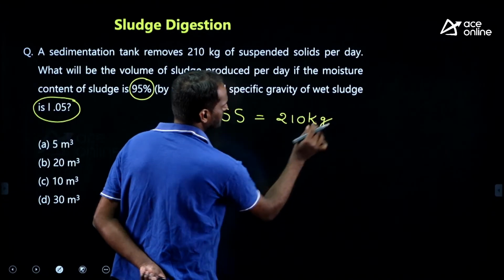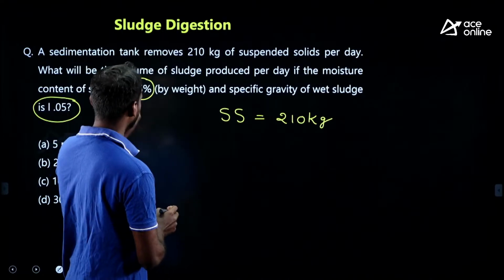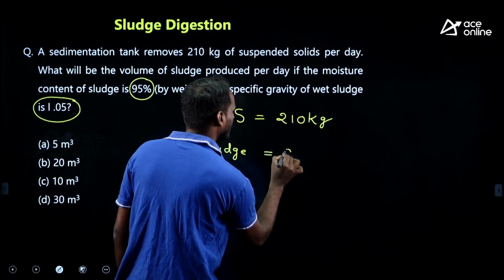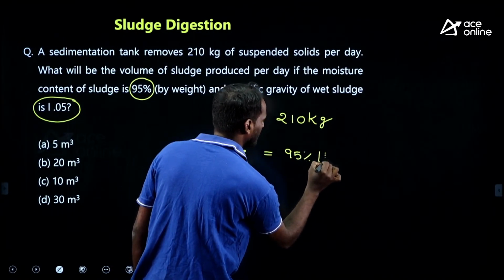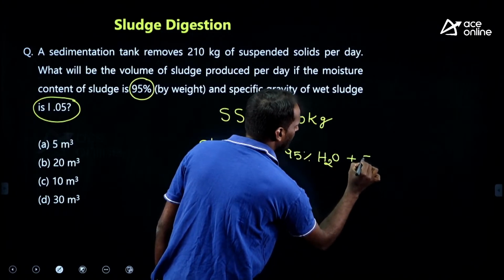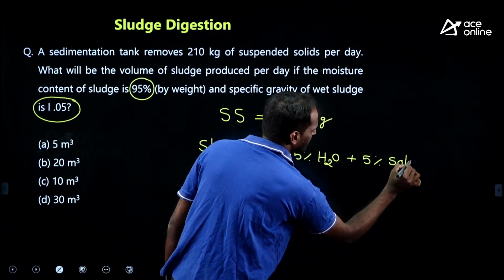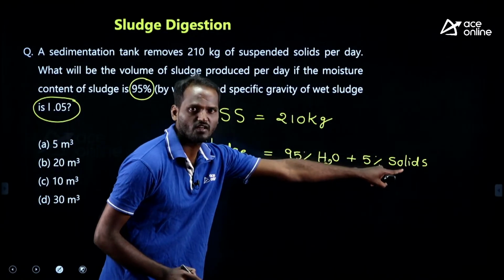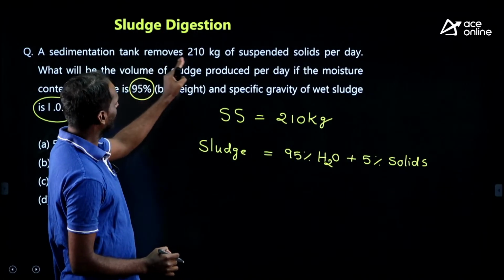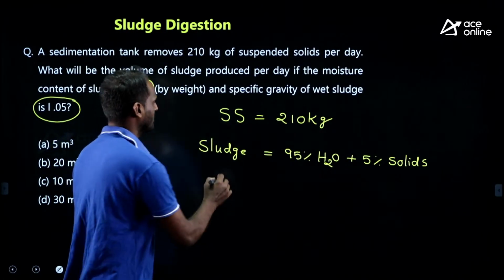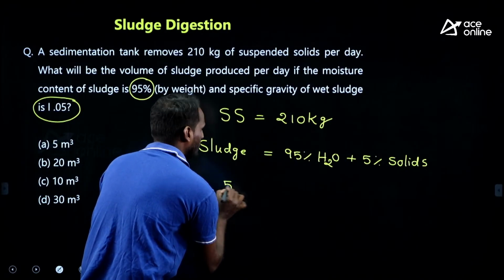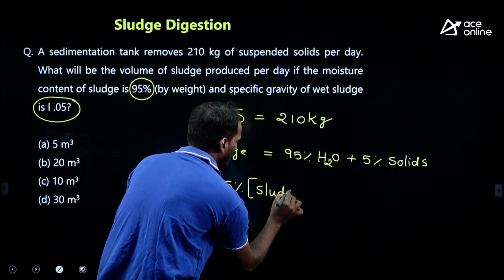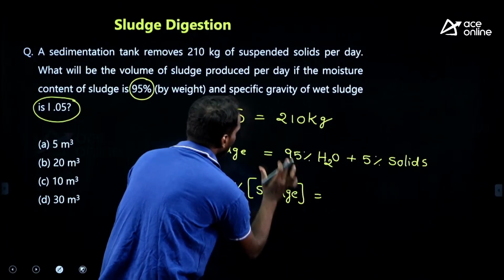This suspended solids means dry solids, but actually the sludge is 95% water and 5% solids. He has given the moisture content by weight, 95% by weight, therefore 5% is solids. The sedimentation tank removes suspended solids weight of 210 kg, therefore this 5% of the total sludge weight will be 210 kg.